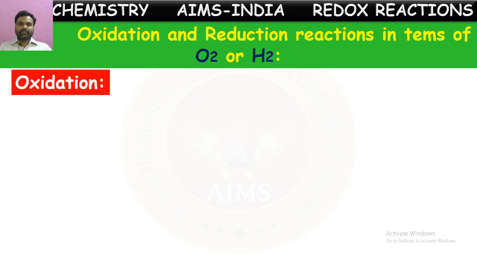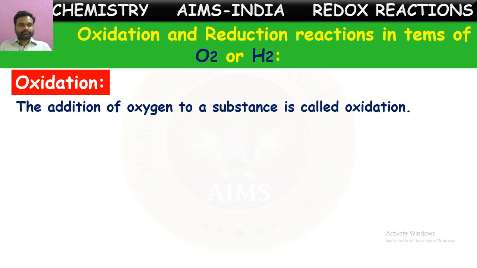First among them, let us see what is meant by oxidation. We are saying redox reactions are expressed in terms of oxidation and reduction, or in terms of oxygen and hydrogen. First of all, what is meant by oxidation? Oxidation is defined as the addition of oxygen to a substance.